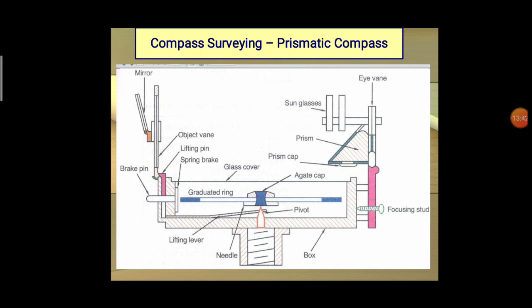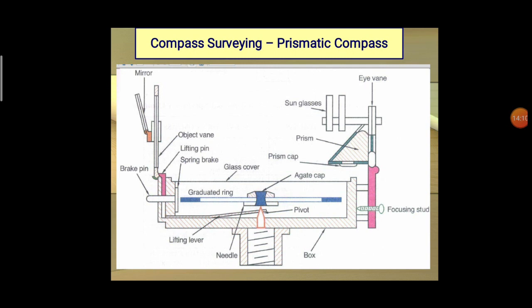Based upon that only, we are able to view the angles. The triangular prism fitted below the eye slit enables magnification of the reading to suit the observer's eye. Based upon this prism arrangement, the compass is named the prismatic compass.